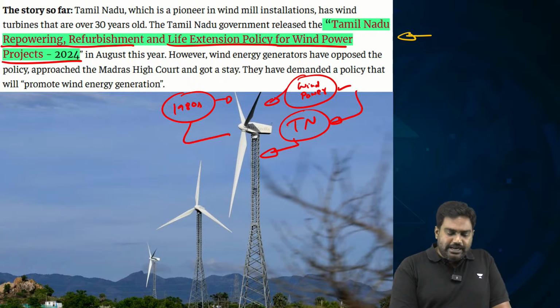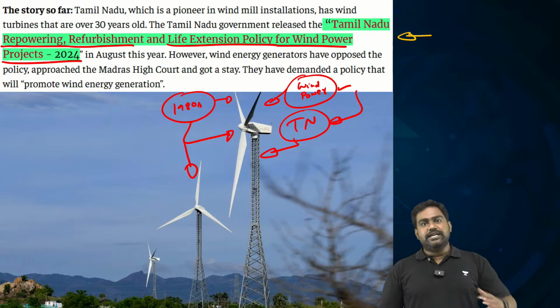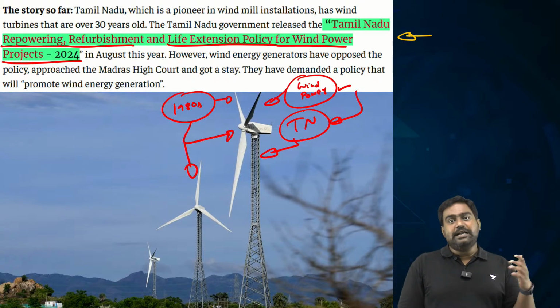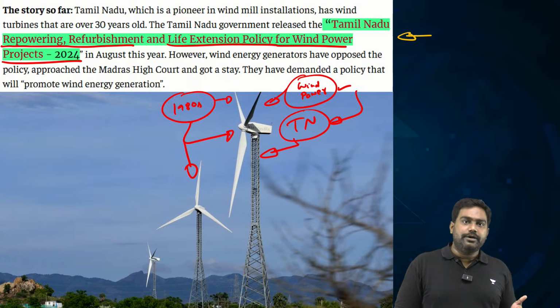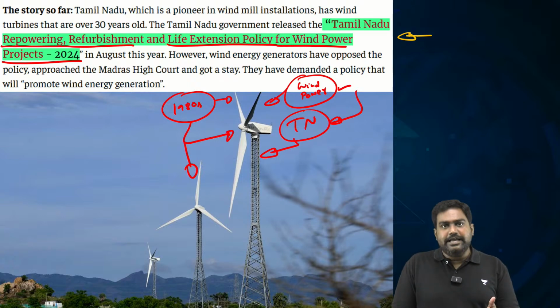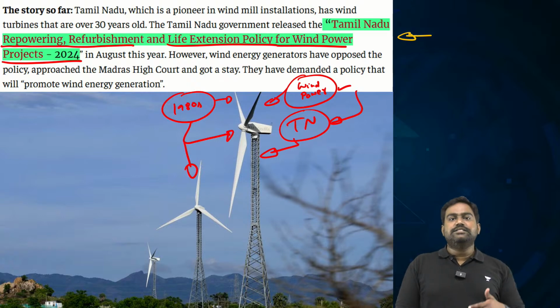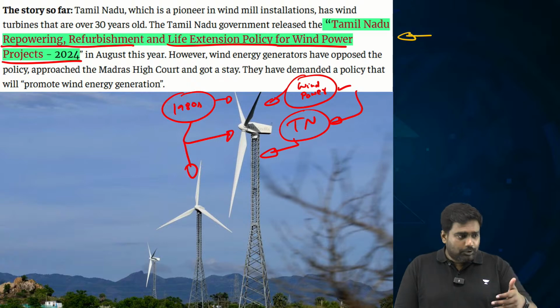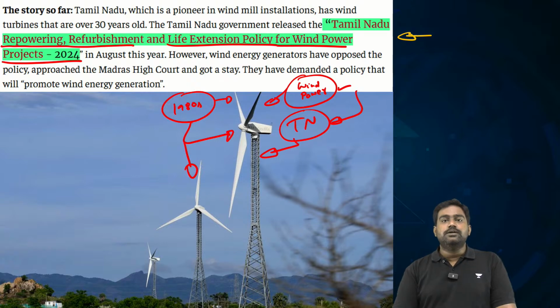They were built using outdated technology. They were set up in locations by using the wind maps of that era, which were not very accurate. Today, with advances in meteorological studies and satellite monitoring, we have more accurate information about wind sites, which can be potential sites for wind farms.